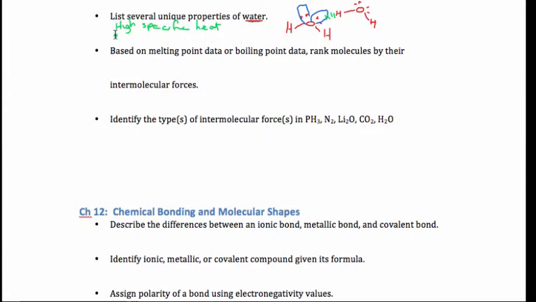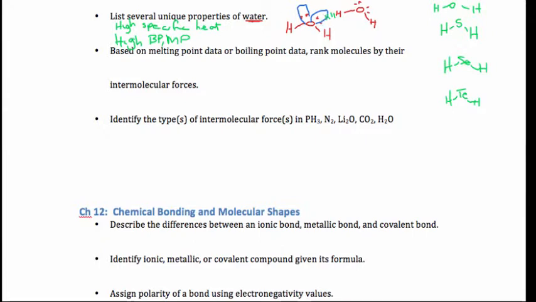We also say because of this network of hydrogen bonds, water has a very high boiling point and melting point compared to other members of its family. By that I mean compare water to this compound. See, sulfur sits right underneath oxygen on the periodic table, or this compound, selenium below sulfur, or tellurium under that. These compounds should all be similar, but what we see is that water has a very unique position in that its boiling point and melting point are very high, and that's because of the H bond capability.